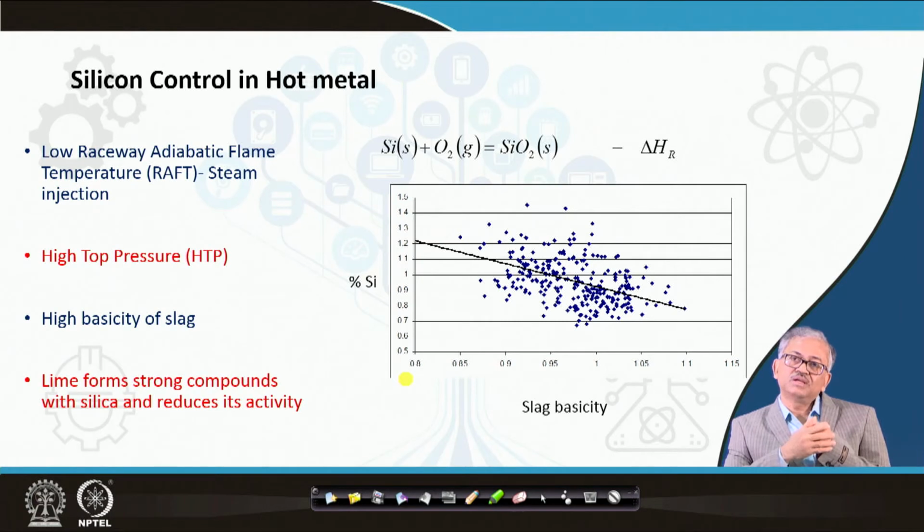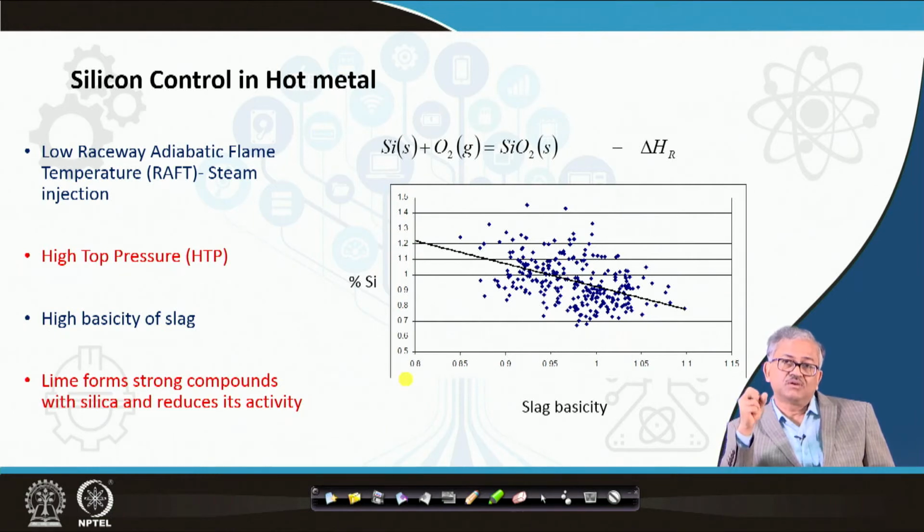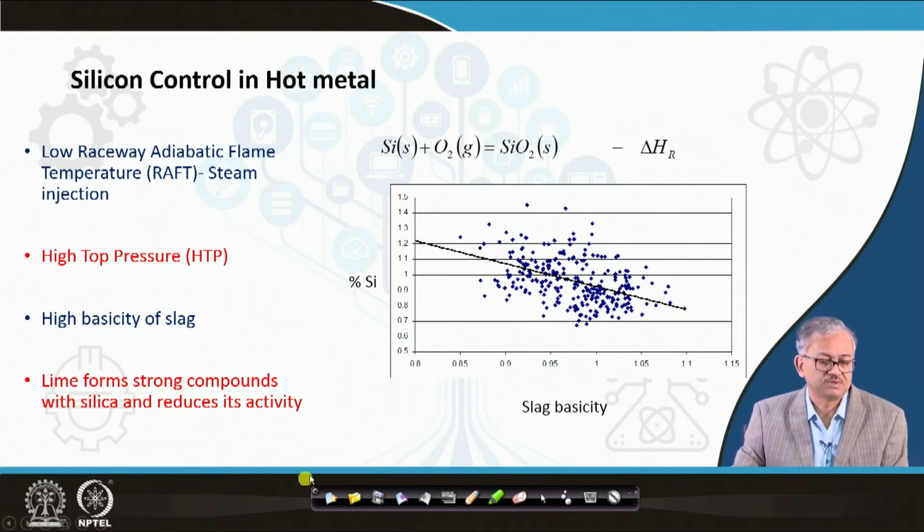But unfortunately, with alumina, we Indian blast furnaces, the slag contains a lot of alumina. So, it is a viscous slag and you cannot make it too limey. If you make it limey, you have a very narrow operating window for the slag composition. So, in that case you cannot make the slag very basic.